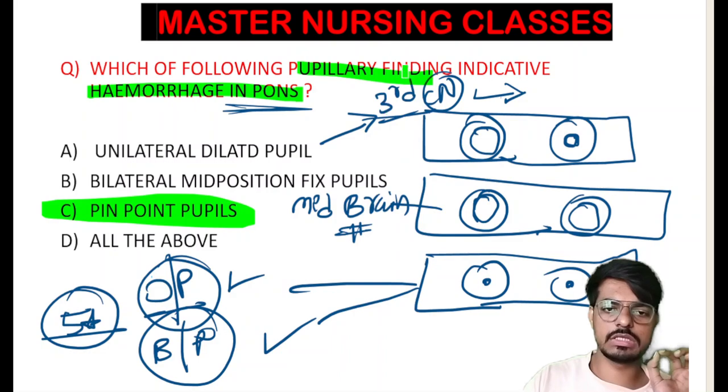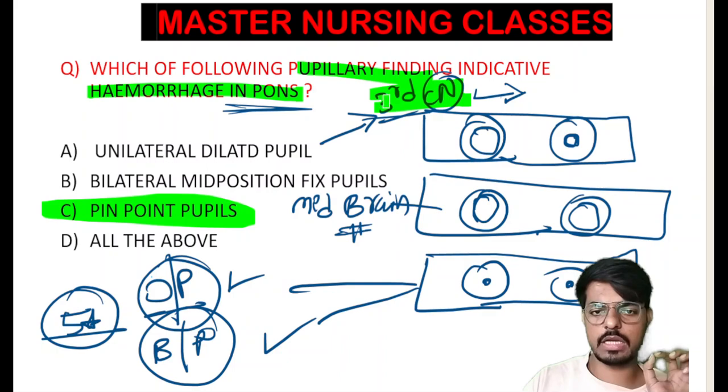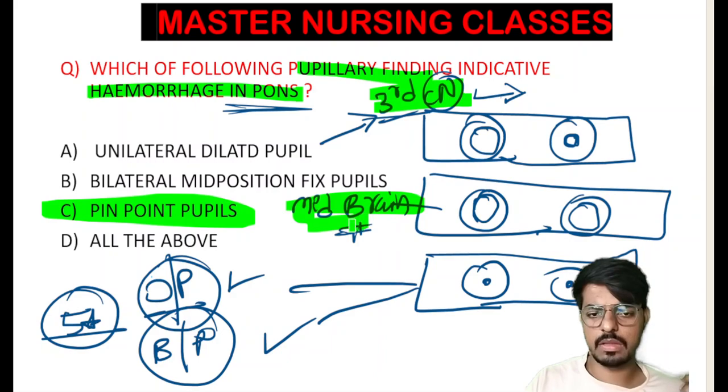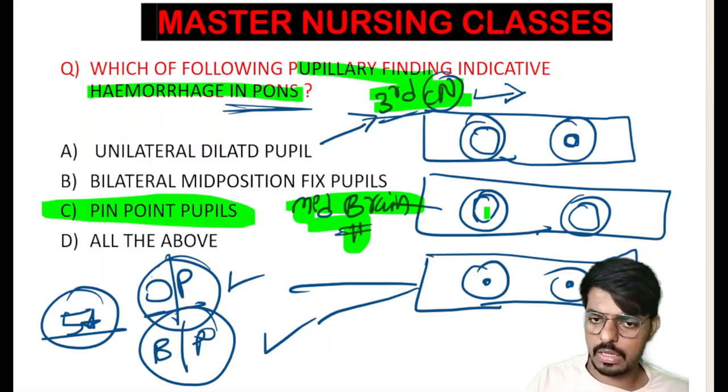If the examiner asks about the pupillary reaction due to a damaged third cranial nerve, that is the unilaterally dilated pupil, and for midbrain injury, the very important bilateral mid-position pupils.